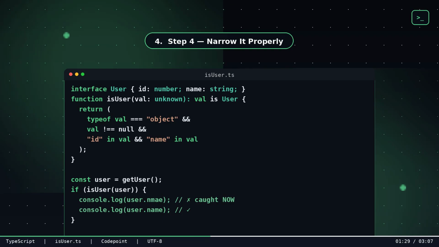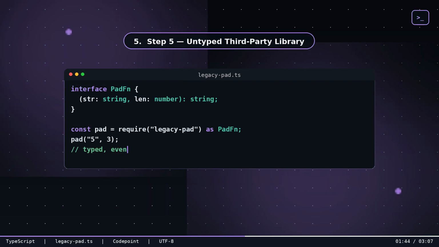Return typeof val equals object, val not null, and id in val, and name in val. const user = getUser. If isUser user, console.log user.name. Typo, caught now, at write time. console.log user.nam. Accepted.